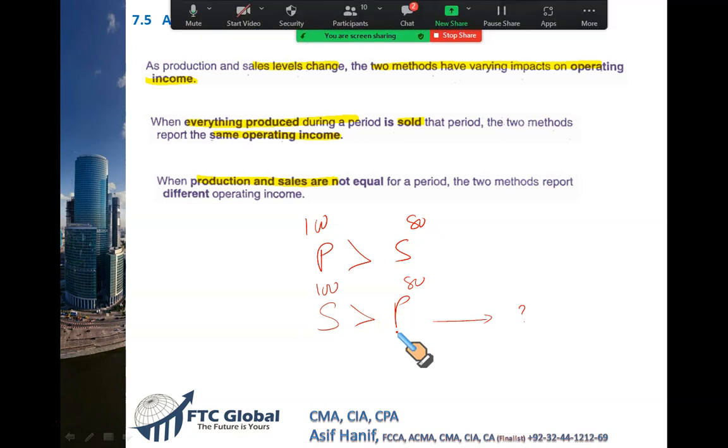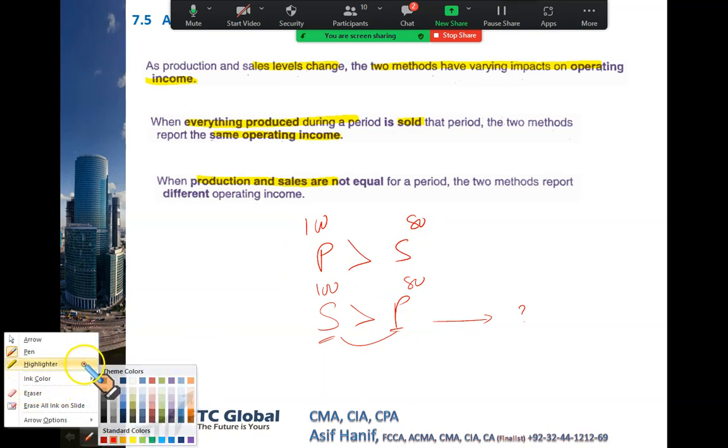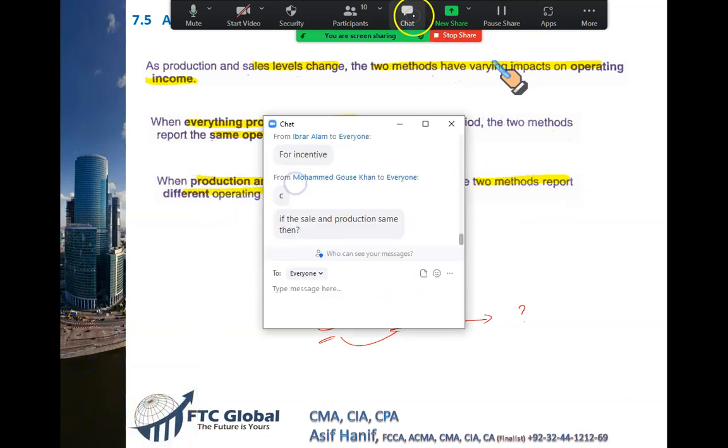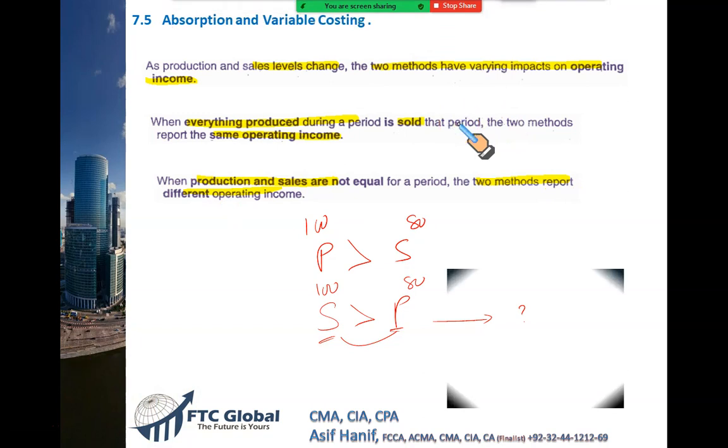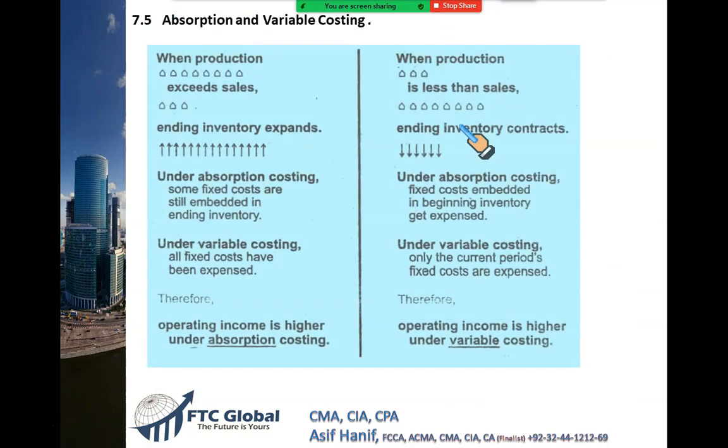Absolutely. You would have sold from your opening stock. Some units would have been available in the opening stock. So you might have sold some units from opening stock. That's why sale is more than production. So this is possible. So these are the two situations. Whenever production and sales are not equal, one is higher than the other, then both systems will show different profits. Both methods will show different profits, and that's what our concern is. So now here is a very important comparison which will help you understand this concept even in a finer detail.